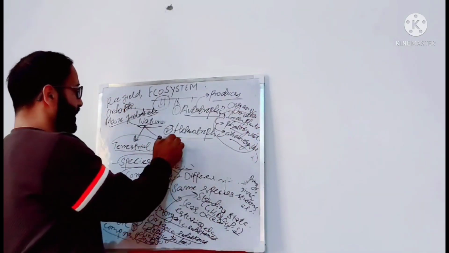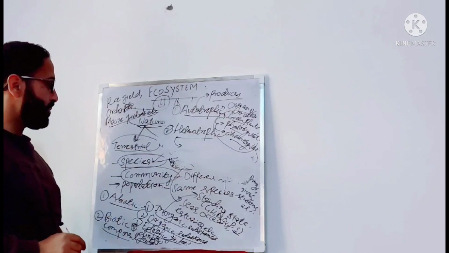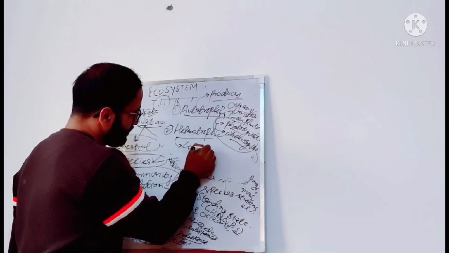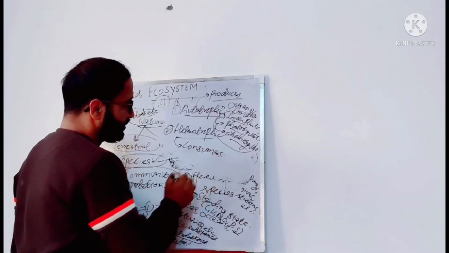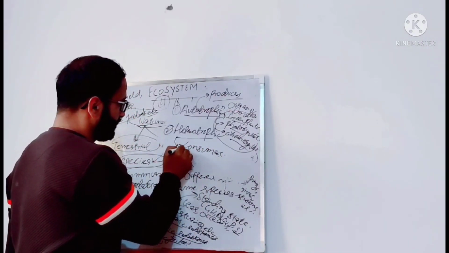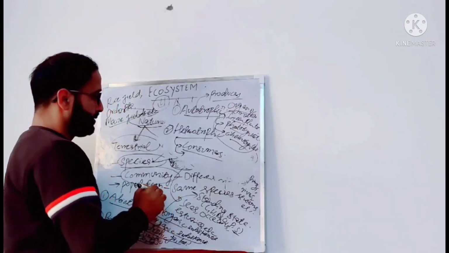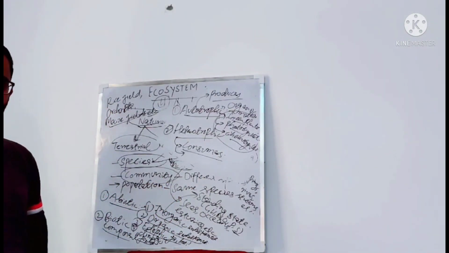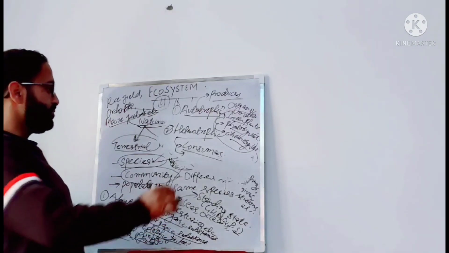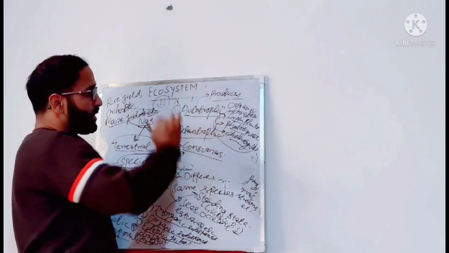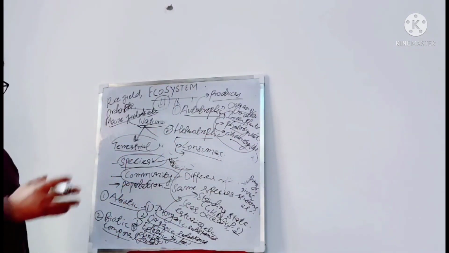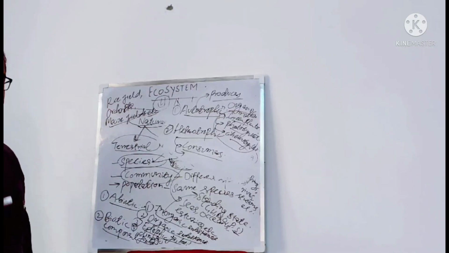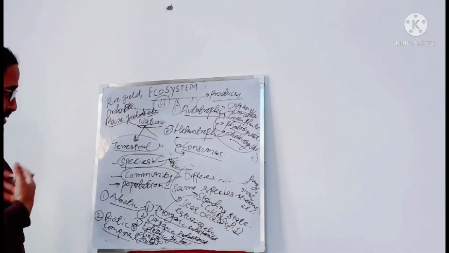Second is the heterotrophic component. The heterotrophic component consists of consumers only. These consumers are not able to produce organic matter, so they eat up these producers to get the organic matter.